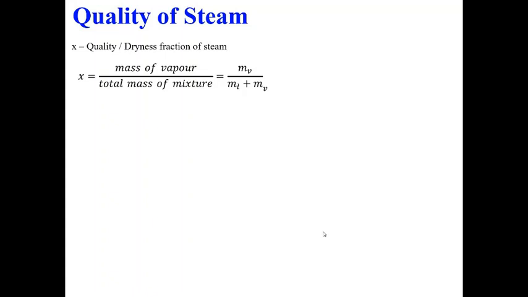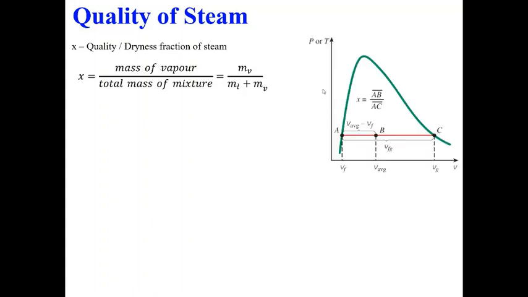Moving on, now we will talk about steam. Steam has a number of interesting engineering applications. For that, you also need to define the quality or dryness fraction of steam. This is your vapor dome. Until it reaches here, it is a mixture of saturated liquid and saturated vapor. For this region we need to define the quality of steam, denoted by x. So x can be defined as the mass of vapor divided by the total mass. The total mass includes the mass of liquid plus the mass of vapor, which is m_v.